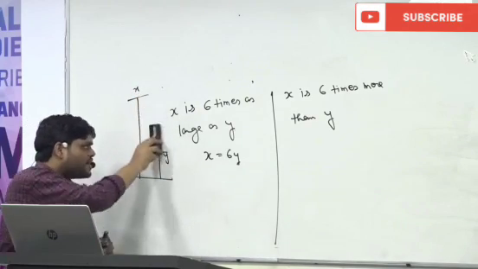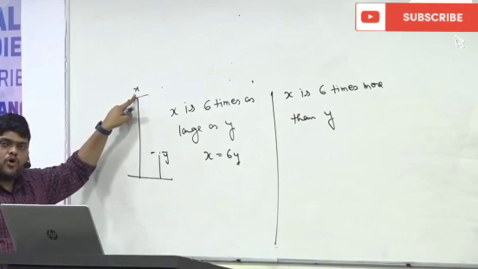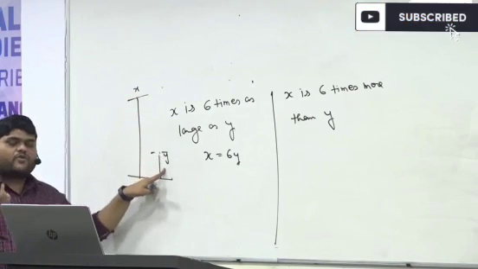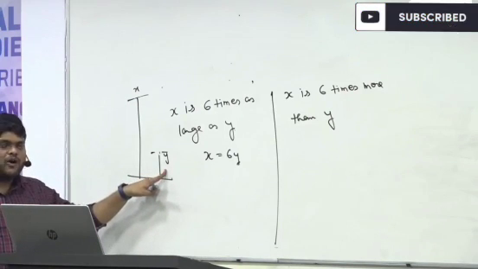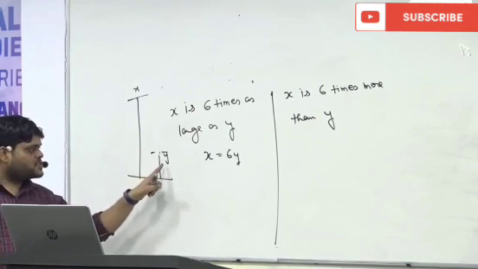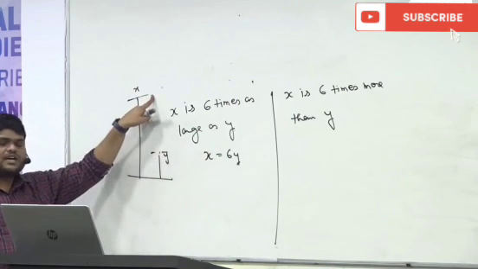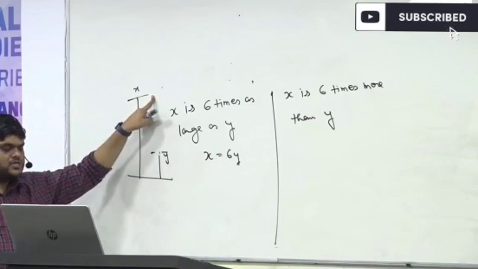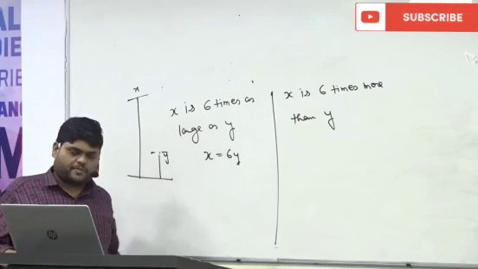Otherwise what you are doing, you are already rich, you are making them more rich and you are saying that will be equal to poor, and you somehow become a politician or not? So what you have to do, you have to make the smaller one, multiply by 6, and then it becomes equal to the larger one. So this simply means x is equal to 6y, the first statement.